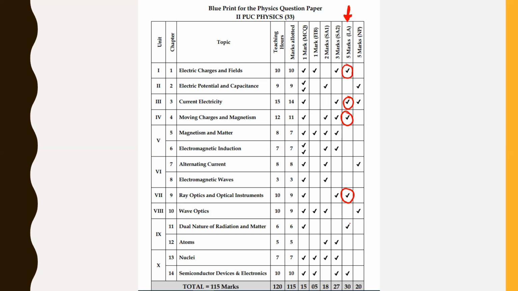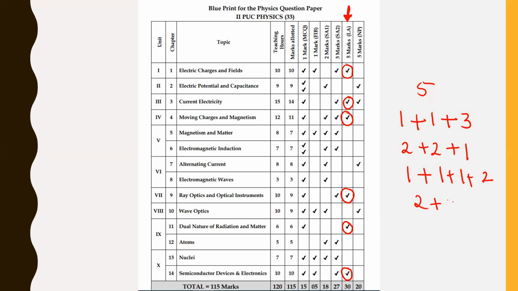Then dual nature and semiconductor. Here we have something tricky. These are the two chapters where the 5 marks can be divided into, say, 1 plus 1 plus 3. They can ask us as 2 plus 2 plus 1, or 1 plus 1 plus 1 plus 2, or they can ask us as 2 plus 3.